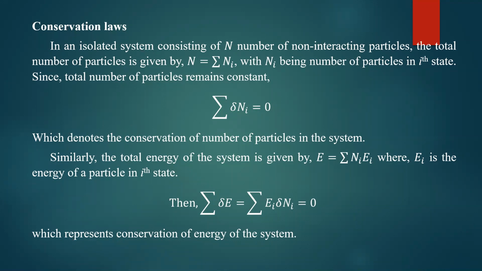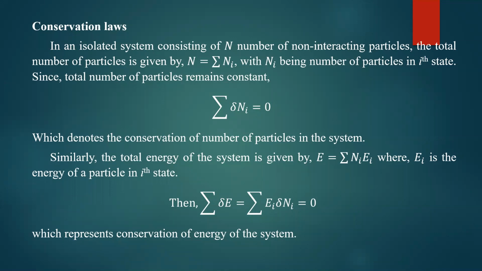So what is the total energy of the system? 2 particles are in first state. That means 2 into half kT, that is equal to kT. 1 particle is in the second state. It is 3 by 2 kT. So kT plus 3 by 2 kT. How much it is? It is equal to 5 by 2 kT. 5 by 2 kT is the total energy.